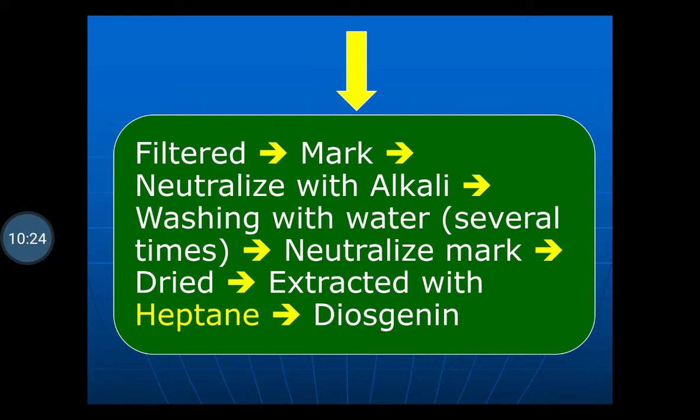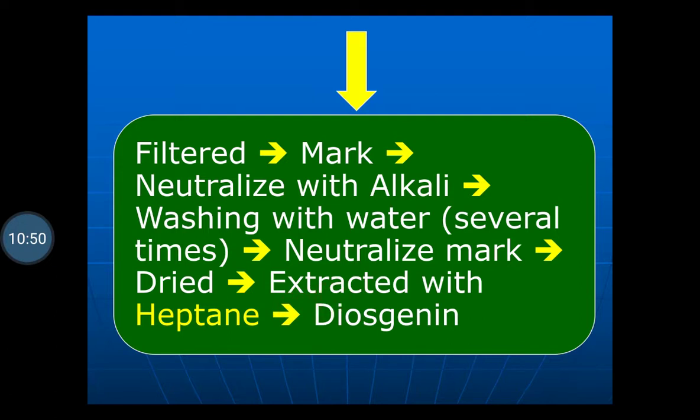Then after the hydrolysis, filter; the marc which is obtained is neutralized with suitable alkali, then washed several times with water. The neutralized marc which is obtained is dried and then extracted with the solvent, that is heptane.